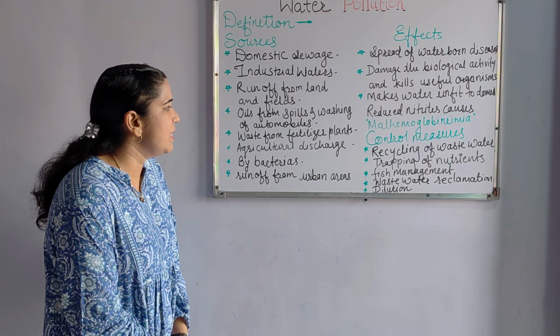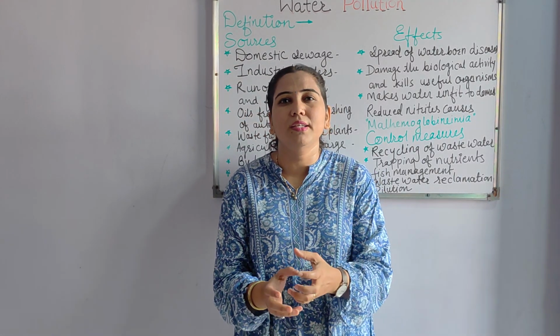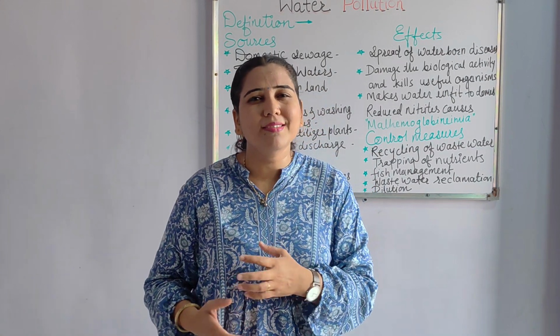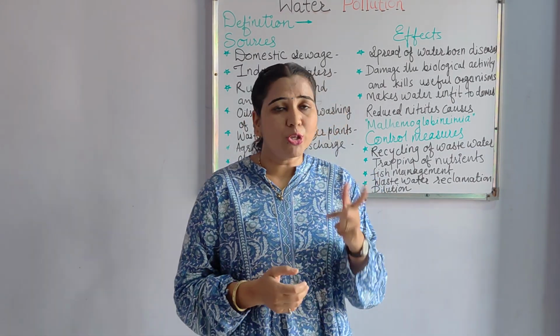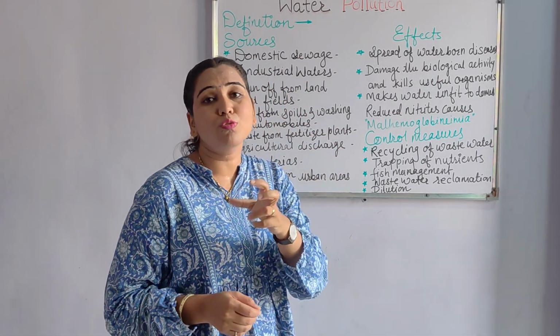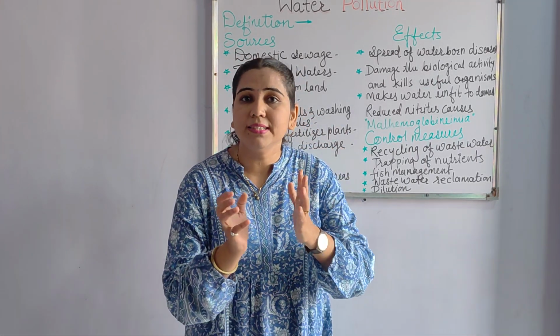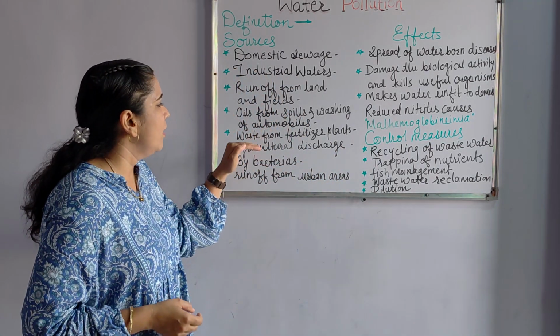Then oils from spills, washings of automobiles. Generally these are neglected things, but by washing automobiles, how much water will be impaired? By washing the automobiles and from the spills, the water which is removed is sewage. Sewage is polluted water. So in this way, water can be polluted.